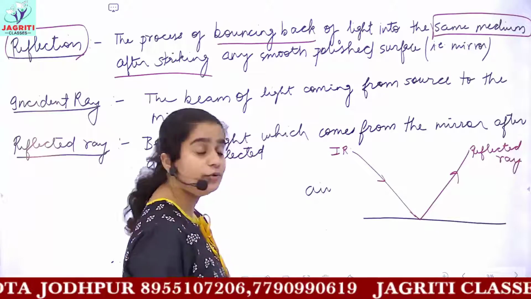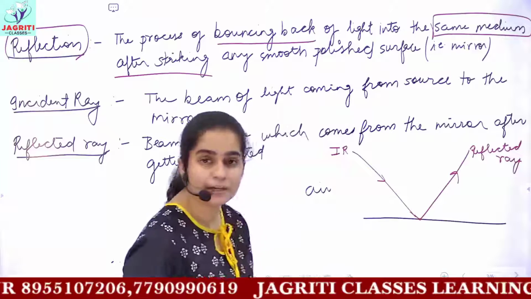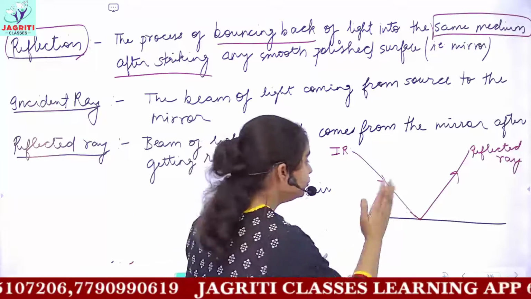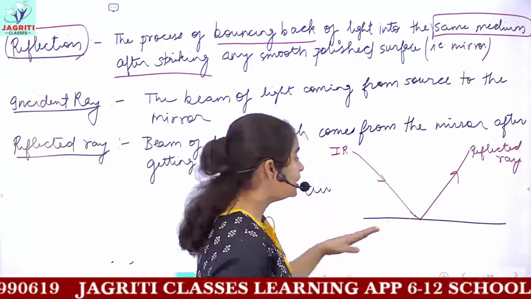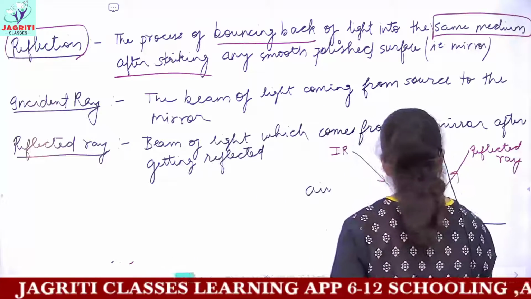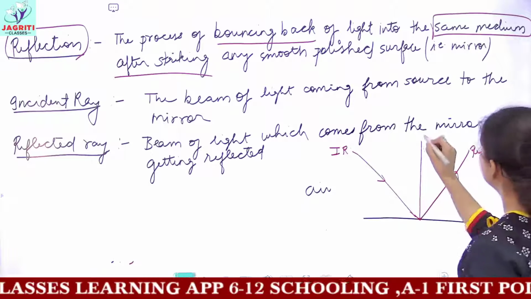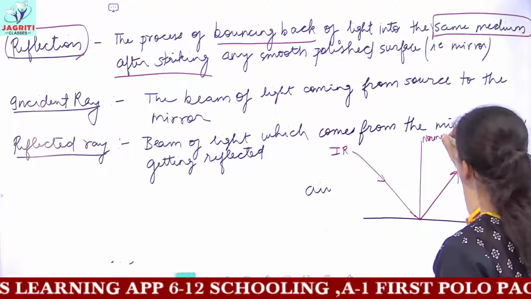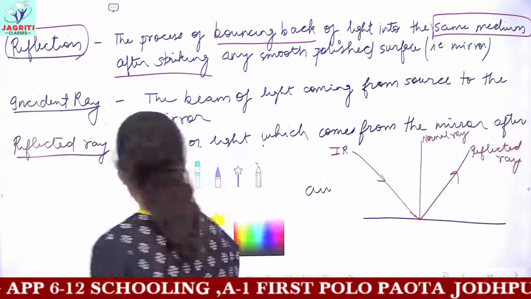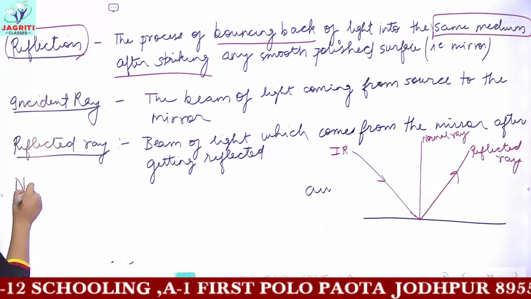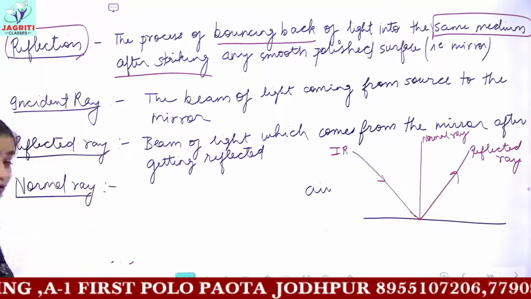And then, see, both these rays meet at one common point on the mirror. From this point, if you draw a straight line which makes an angle of 90 degrees with the mirror, the straight line would be in this manner, from the common point itself. This straight line which is perpendicular to the mirror is known as the normal ray. And this makes our fourth definition. That is, what do you mean by the term normal ray? So normal ray is what?